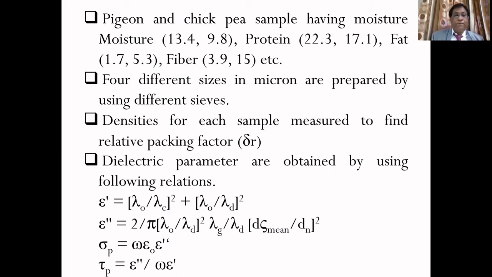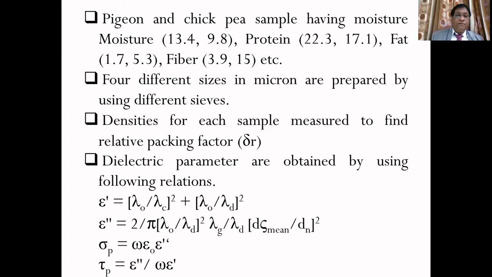The smallest size is the 50 micron powdered material of chickpea and pigeon pea.